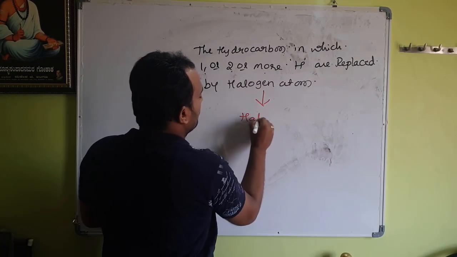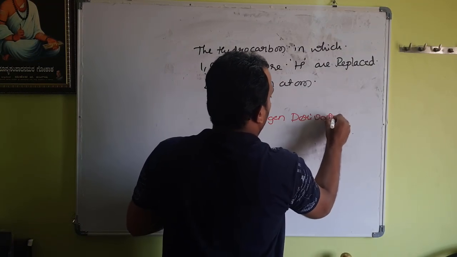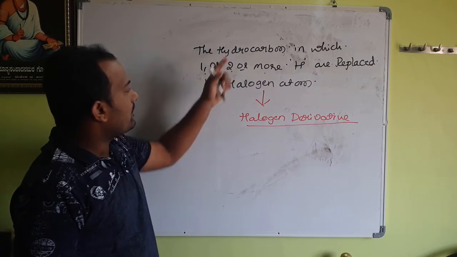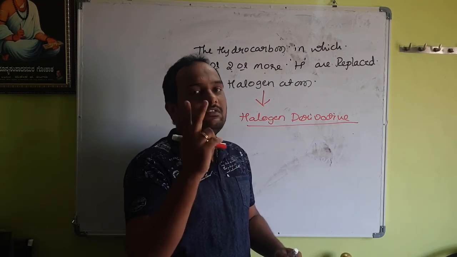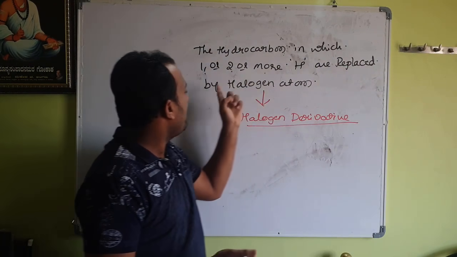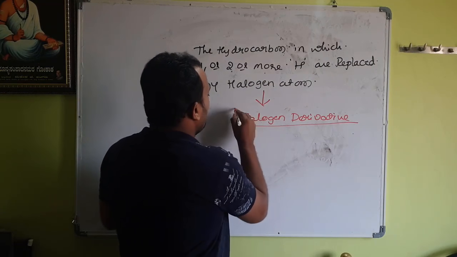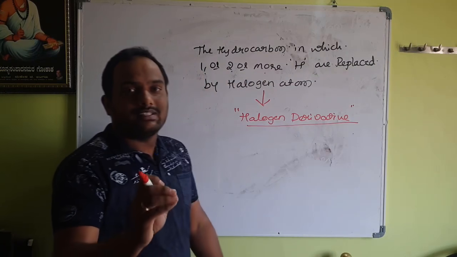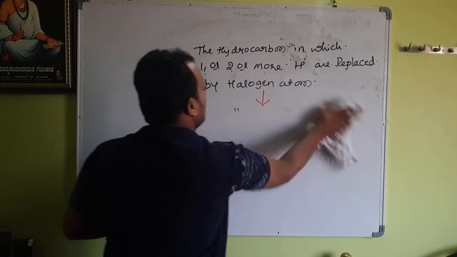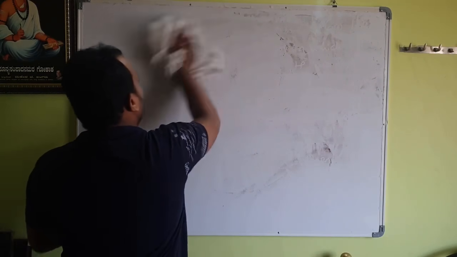Therefore, the hydrocarbon in which you replace hydrogen by halogen gives rise to the compound called a halogen derivative. Remember, what does halogen derivative stand for? They are hydrocarbons in which 1, 2, 3, 4 hydrogens, or however many hydrogens there are, can all be replaced by halogen atoms. Such compounds are called halogen derivatives. Keep this in mind. We will move on to the next concept of this lesson. Once this is understood, I hope you won't find any difficulty in the next concept.